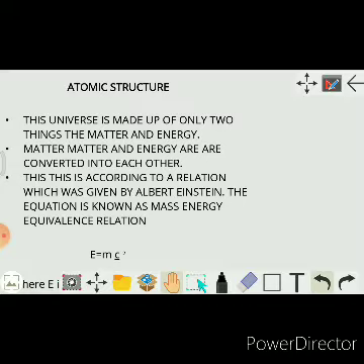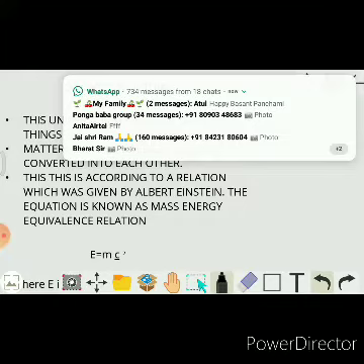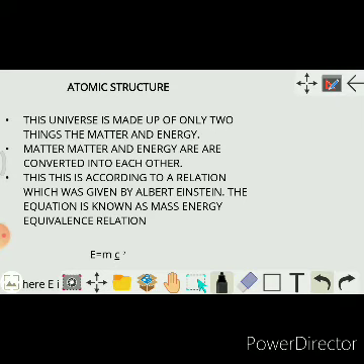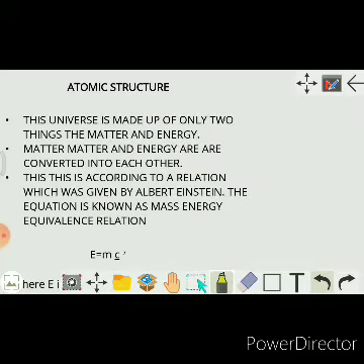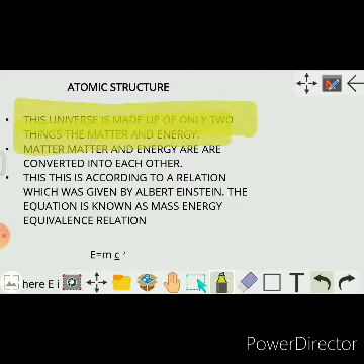It was declared by Albert Einstein that this whole universe is made up of only two things, which are energy and matter, right?